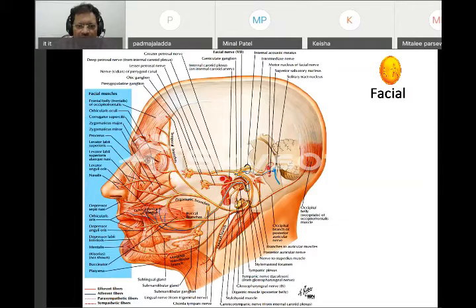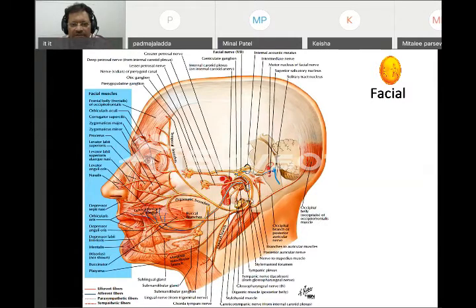Then it goes around in the inner ear and then the middle ear, which we're going to study separately. And then it comes out from the cranial cavity through the stylomastoid foramen. So remember, it comes from the pons, goes into the ear cavity through the internal acoustic meatus, winds around into the inner ear and middle ear and comes out. Between the mastoid process and the styloid process,